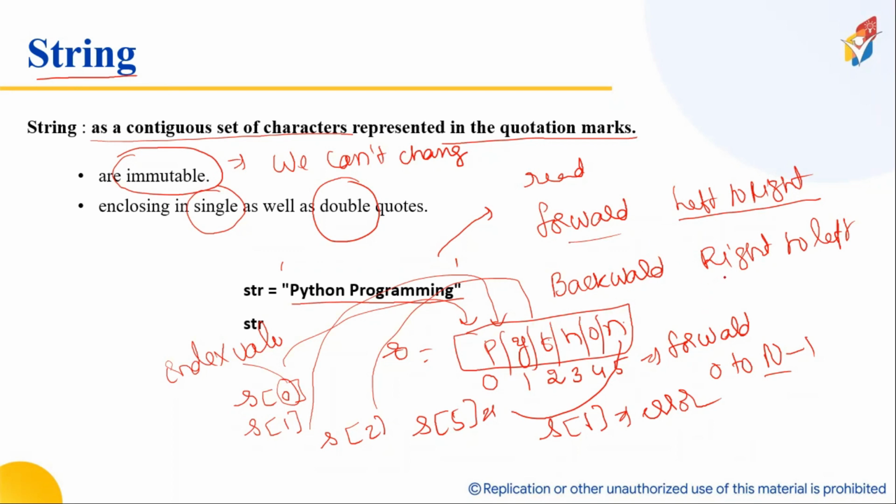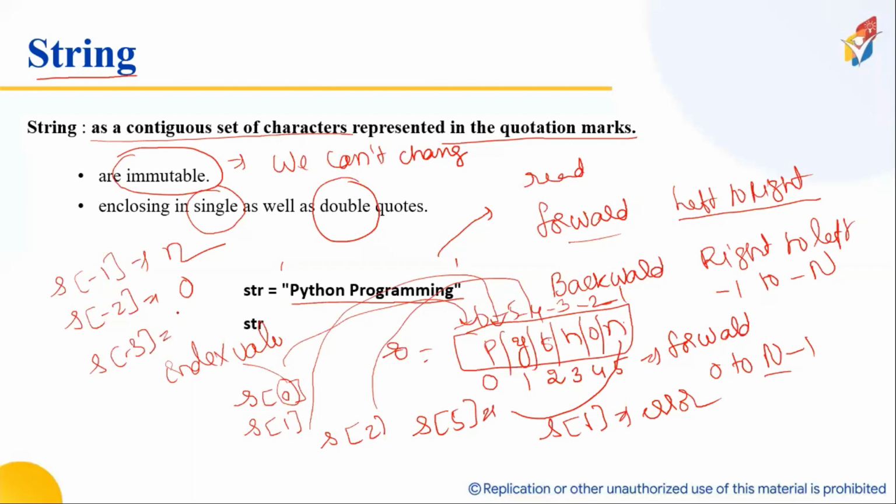Backward indexing means reading data from right to left. The values will start from -1 to -n. Look here: -1, -2, -3, -4, -5, -6. If I do S of -1, which is N. Now, S of -2 represents O. S of -3 represents H. S of -6 represents P. S of -7, error. There is no data.